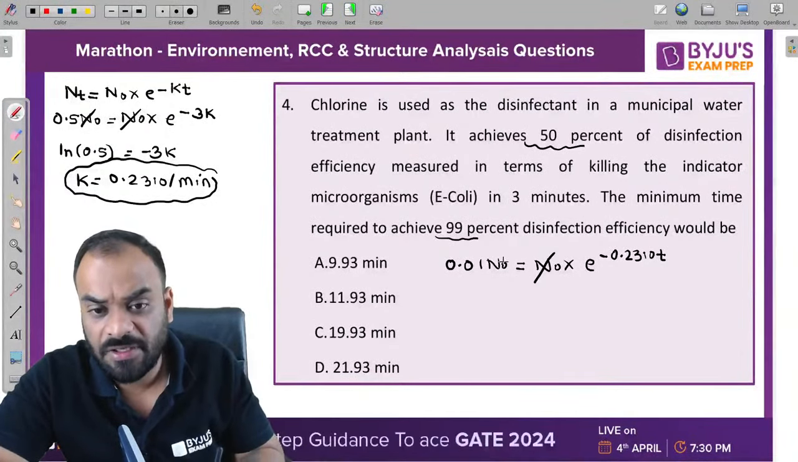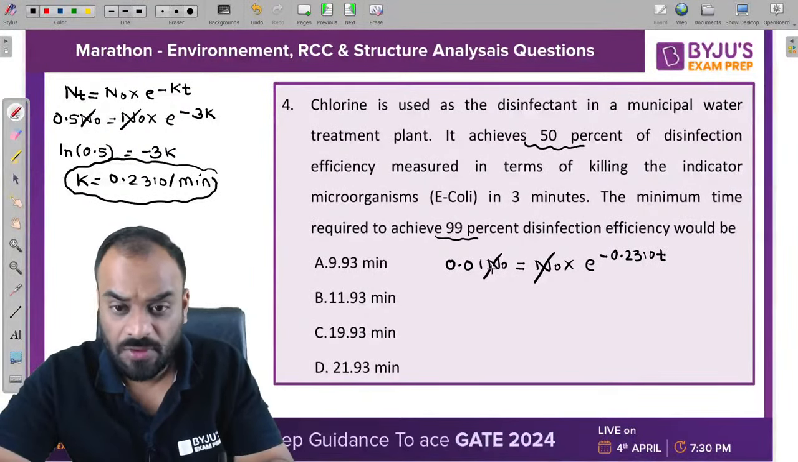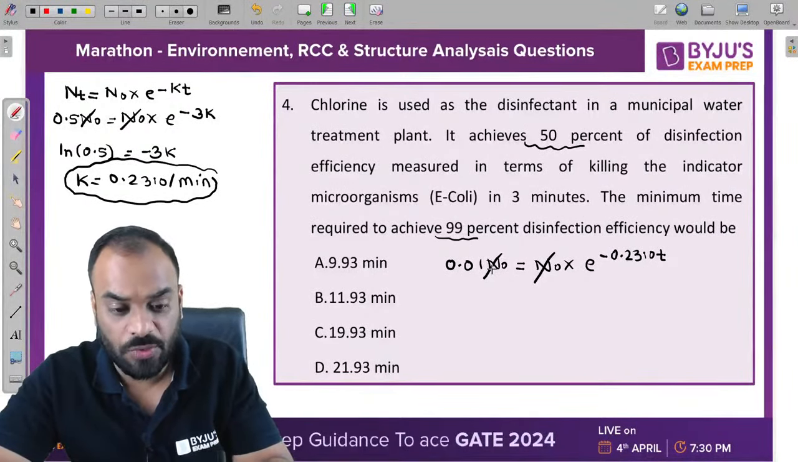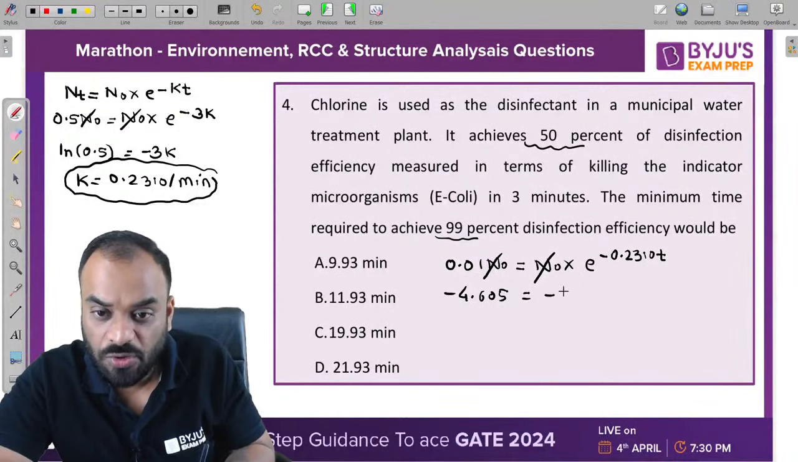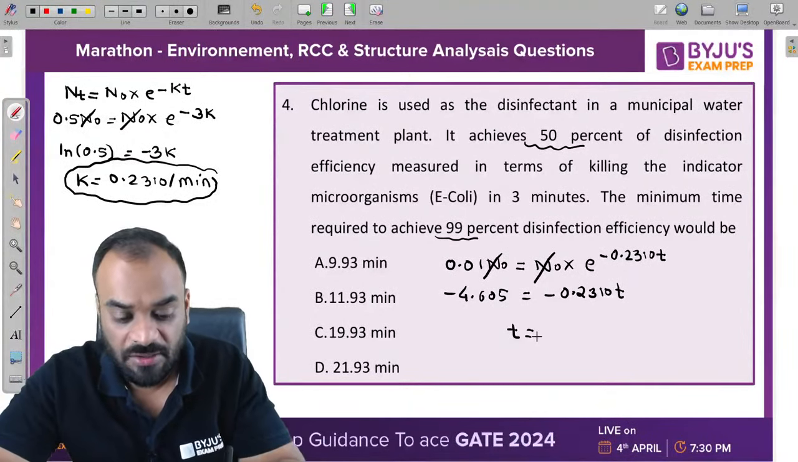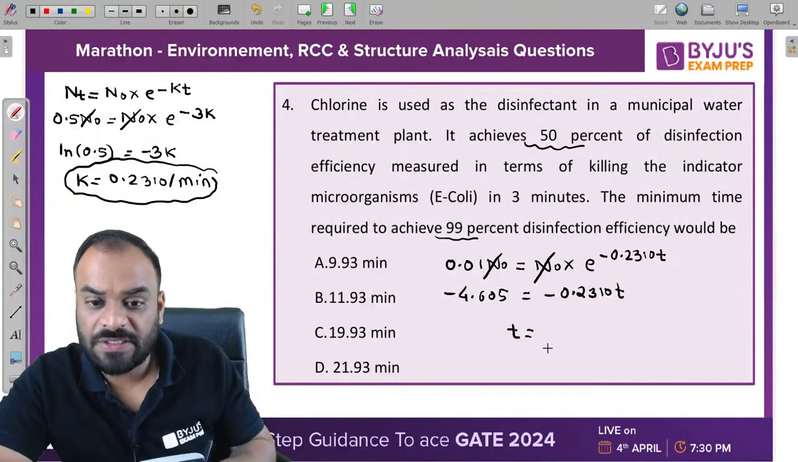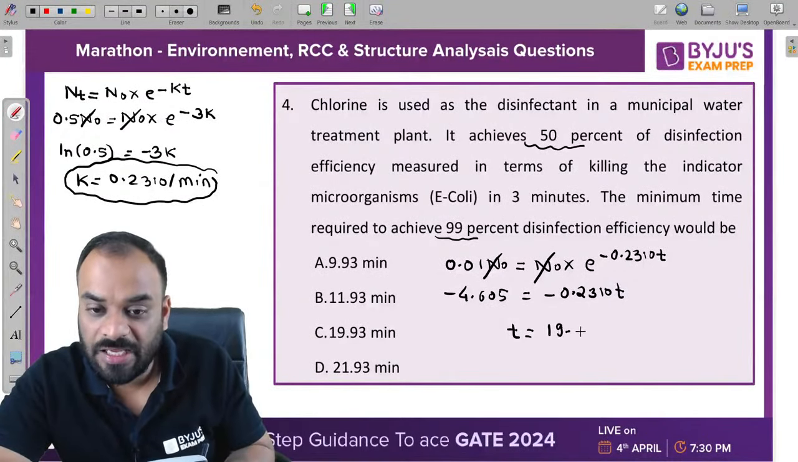Now we need to find out the value of t, guys. It is very simple. Kindly cancel these two values. So ln 0.01, sorry, minus 4.605, and it should be equal to minus 0.2310 t. So kindly calculate the value of t, how much you are getting. Write down. So it is coming around 19.93 minutes.